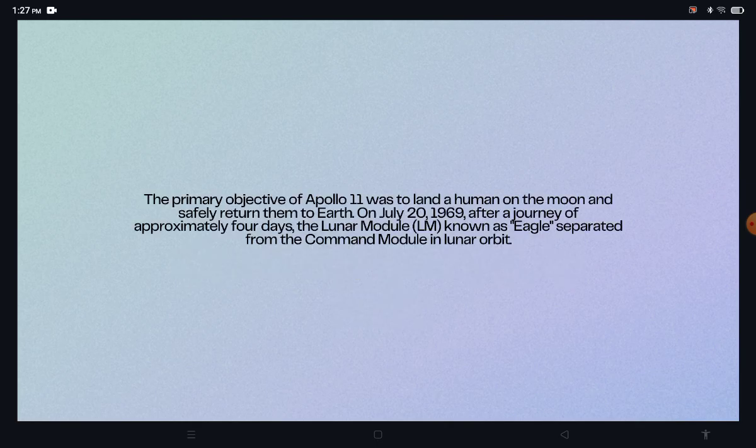You have to know the major events. The primary objective of Apollo 11 was to land a human on the moon and safely return them to Earth. On July 20, 1969, after a journey of approximately 4 days, the lunar module known as Eagle separated from the command module in lunar orbit.